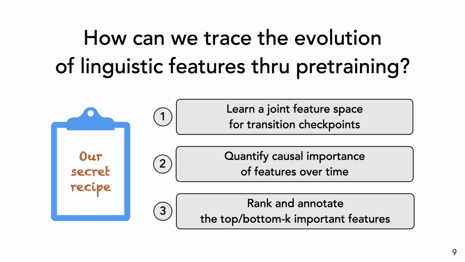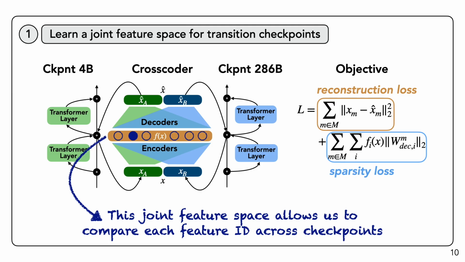So how can we trace the evolution? Our secret recipe has three parts. First, to be able to compare features across checkpoints, we learn a joint feature space. Second, we quantify which features are causally important at each task. Finally, we rank and annotate the top features to give each feature a human interpretable concept. To learn the joint feature space, we use sparse crosscoders, which can learn a dictionary of features across multiple sources of activations. This is what allows us to make a direct comparison of each feature across training. Note that we learn these crosscoders for critical checkpoints rather than all checkpoints at once.